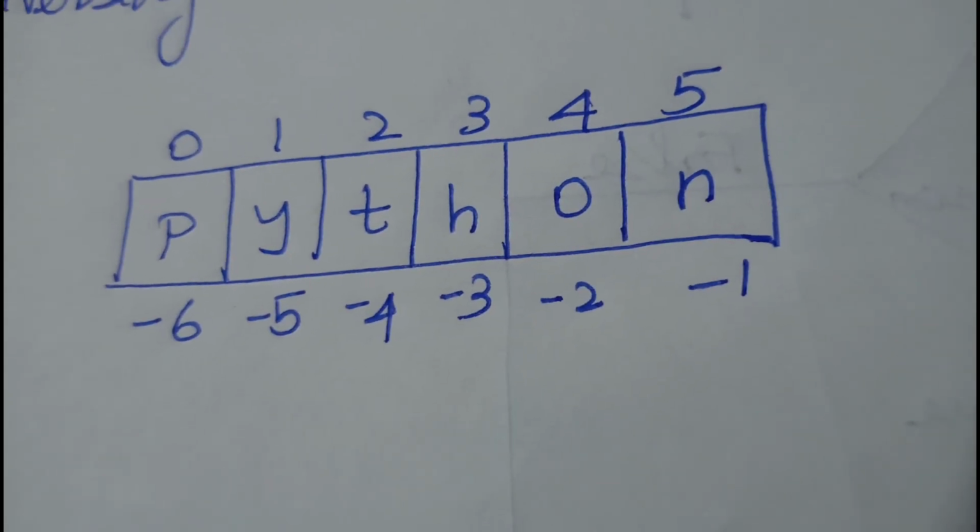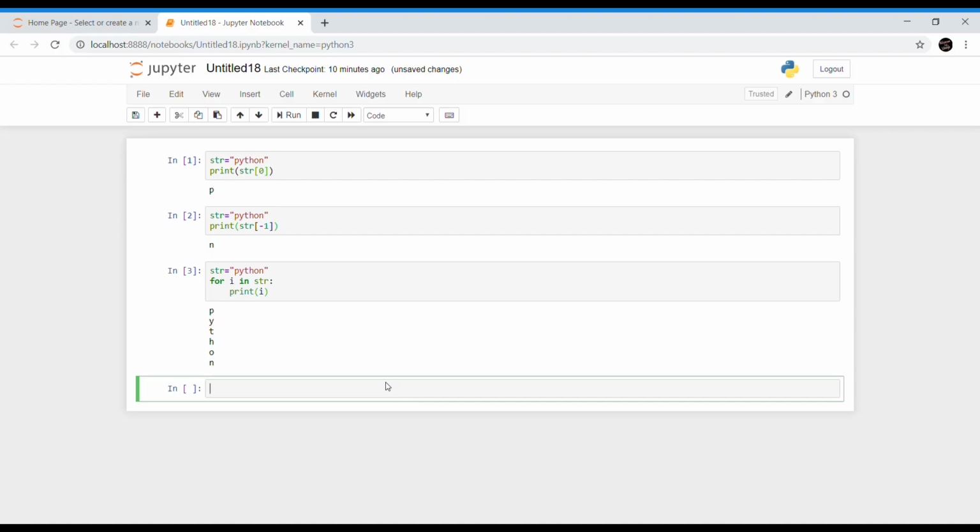So now we are clear about this traversing process. We can also iterate through strings. In the first statement, I am storing Python in the variable called str. So for i in str, in the first iteration, the value of i will be 0. If I print i, then the character at that position will be printed first, which means the character at index 0 is P, and in the second iteration the value of i will be 1. Then the character at that particular index is y, and in the third iteration the value of i will be 2. So it continues like that.